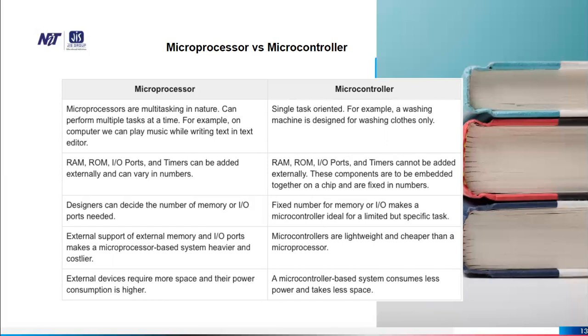The designer can decide the amount of memory and IO ports that is needed for a particular work or for a couple of works. But in case of microcontroller, a fixed number of memory and IO makes a microcontroller ideal for a limited task but cannot be altered. External memory and IO ports make a microprocessor-based system heavier and costlier, whereas a microcontroller is lightweight and cheaper. External devices require more space and more power, whereas a microcontroller-based system consumes less power and less space.